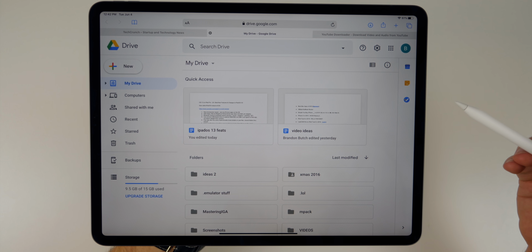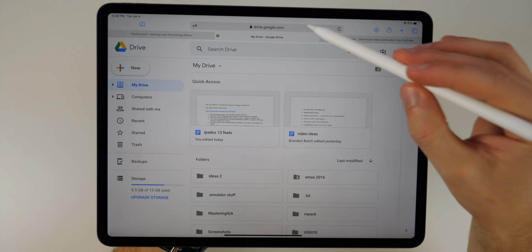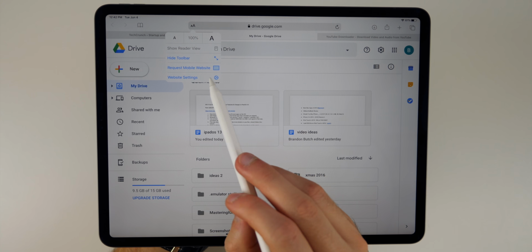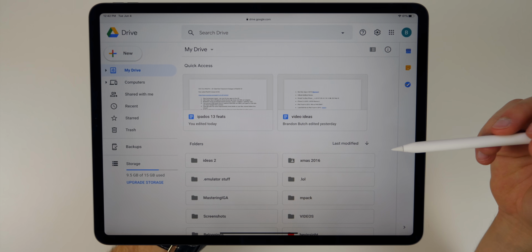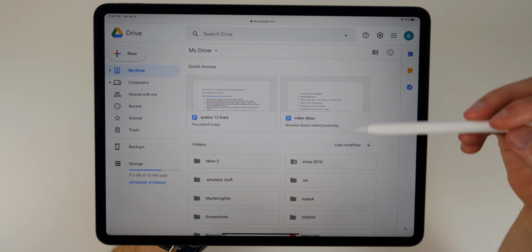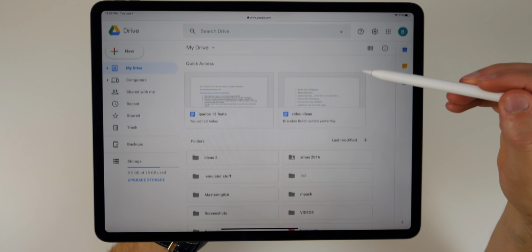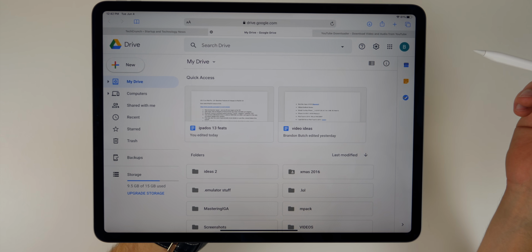And to give you even more of a desktop experience without having the toolbar right there, if we click on these two little A's in the address bar and then click on hide toolbar, you can see we get a much bigger view, like a full screen view of Safari. And all we have to do is just tap the top and it pulls the toolbar right back up.